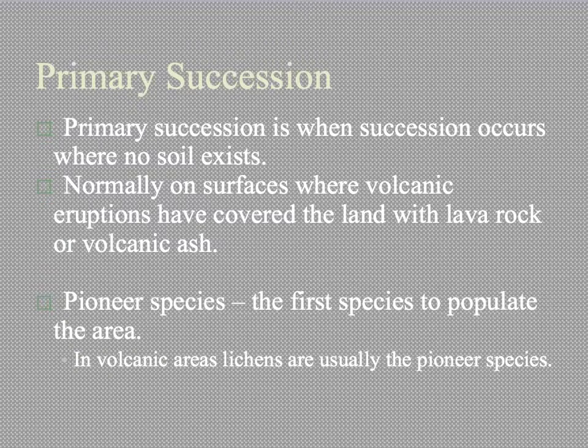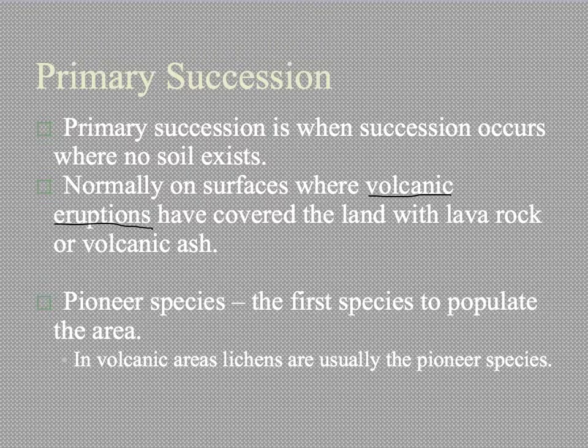All right, so we're going to be talking about two different types of succession. You have primary succession and secondary succession. Primary succession is when succession occurs when there's no soil that exists. So typically this occurs on surfaces where volcanic eruptions have covered the land with lava rock or volcanic ash. So you're starting from scratch.